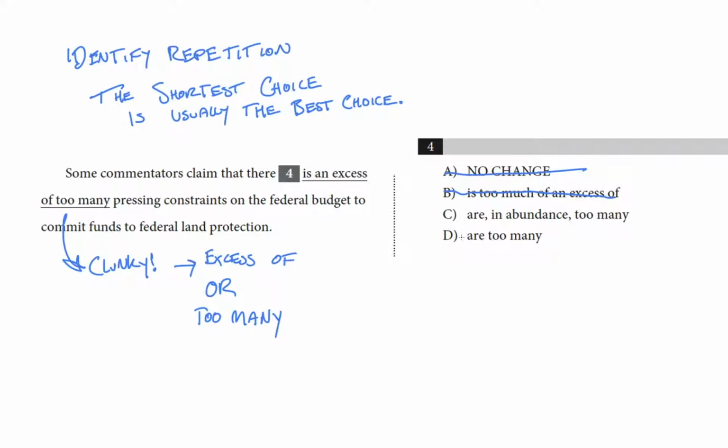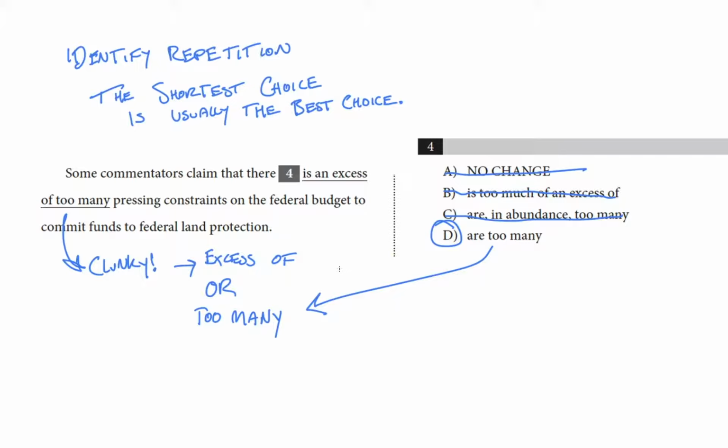Choice C, there are in abundance too many pressing constraints. This is no good either because it's repeating that too many idea, right? Abundance and too many mean nearly the same thing, so let's cross that off. And that leaves us with choice D, which is not only the shortest choice, it's one of the predictions I had earlier for a neater, shorter version of the phrase.